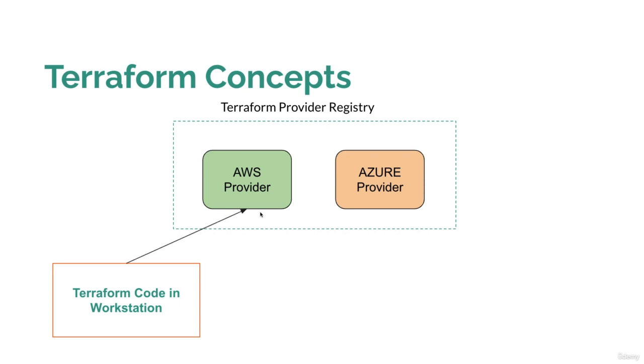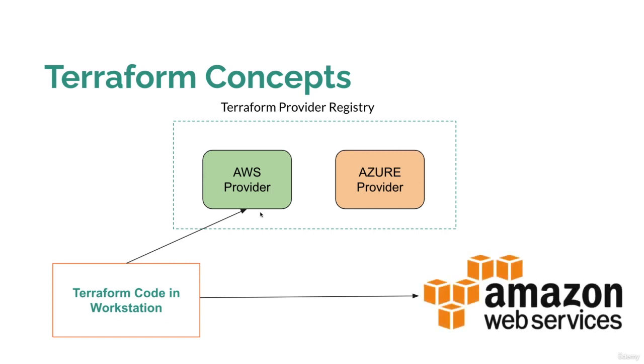Within your Terraform workstation, once you initialize Terraform, it will find out which provider you want to use, download that particular provider and install it within your machine. Then that provider will be used to create the resources on AWS or on Azure, as configured in your configuration files. You can easily find the providers on registry.terraform.io.